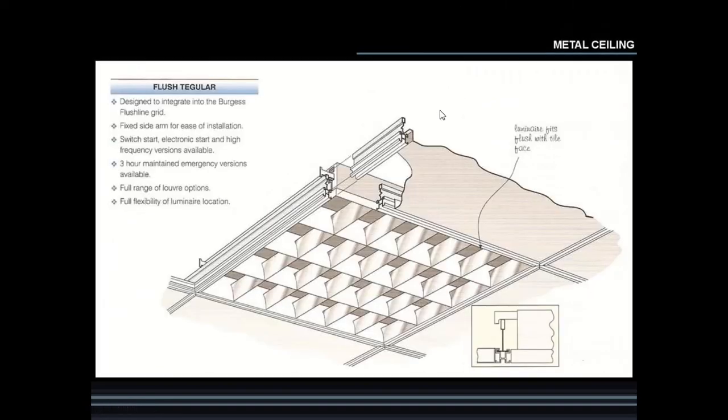Then flush tegular metal ceiling. Here, the flush tegular metal ceiling is designed to integrate into the Burgess flush line grid. It has a fixed arm for ease of installation. Full range of louver options. Then 3-hour maintained emergency version available. Full flexibility of luminaire locations.